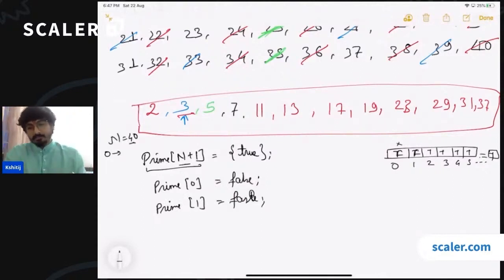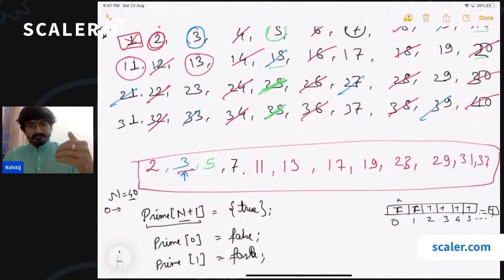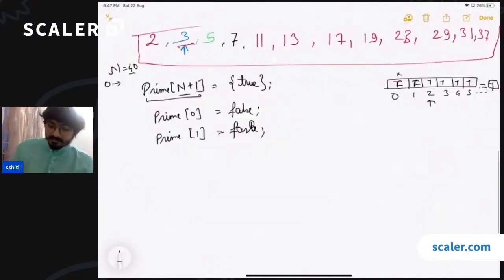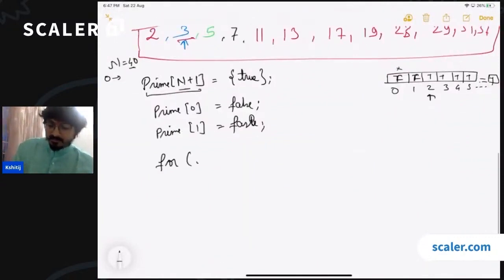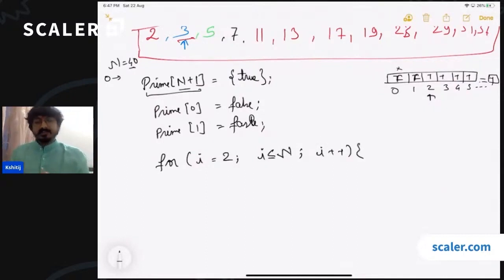Now starting from 2 to n, we have to check each and every number whether they are prime or not. So how did we do this in this algorithm? We selected whichever is the first true value. Basically, the first available means the first true value, which is currently declared as a prime number, right? So we'll run a loop which will start from 2, and this loop will go till n, and we'll be incrementing the value of I one by one. And then we have to check whether this value has been removed or not. So if it has not been removed, then we will always be having a true value.